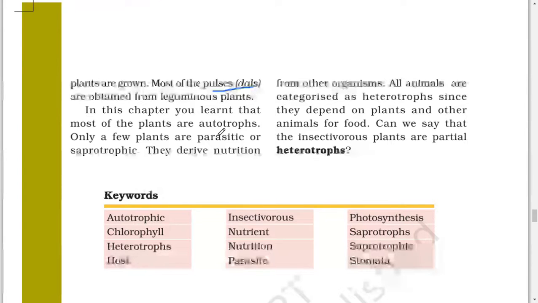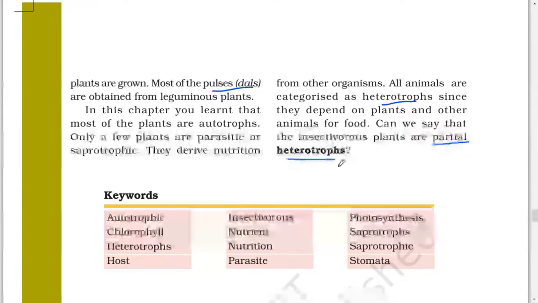In this chapter, you learned that most plants are autotrophs. Only a few plants are parasitic or saprophytic. They derive nutrition from other organisms. All animals are categorized as heterotrophs since they depend on plants and other animals for food. Can we say that the insectivorous plants are partial heterotrophs?